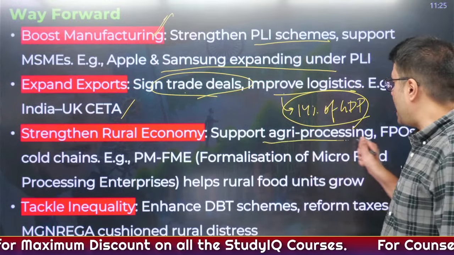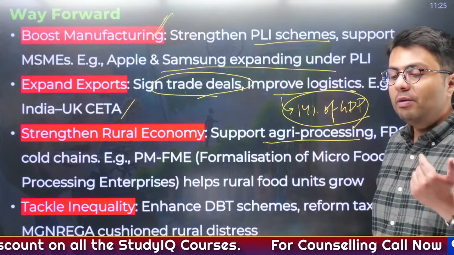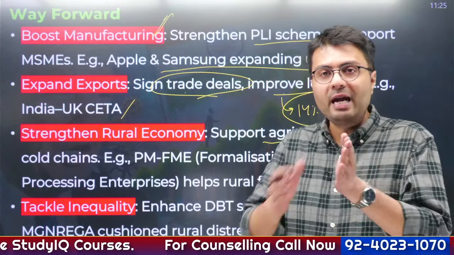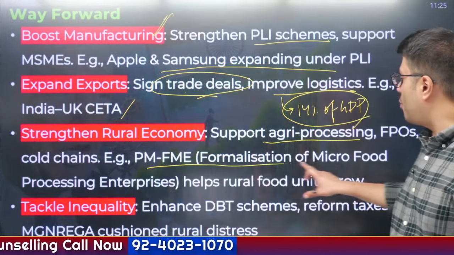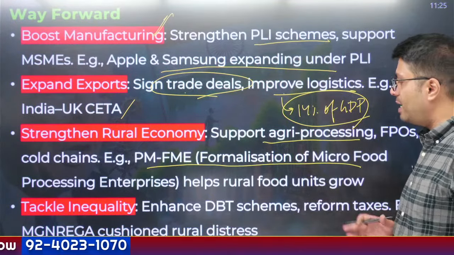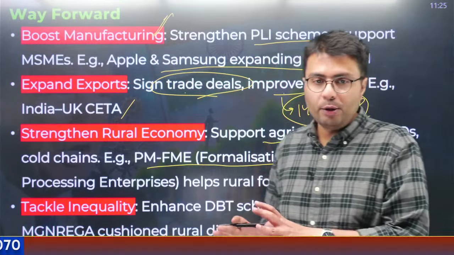Similarly, you also need to strengthen your rural economy. You need to support agri-processing so that farmers get good income for their produce and also food wastage gets reduced. For example, there was the PM Formalization of Micro Food Processing Enterprises scheme. This is a very good example of that.